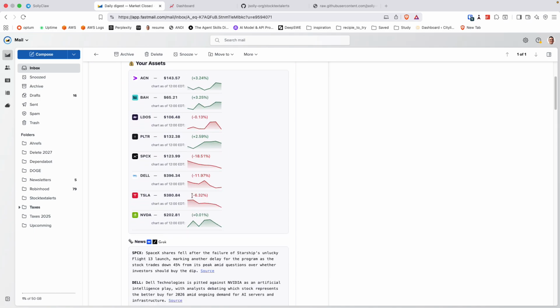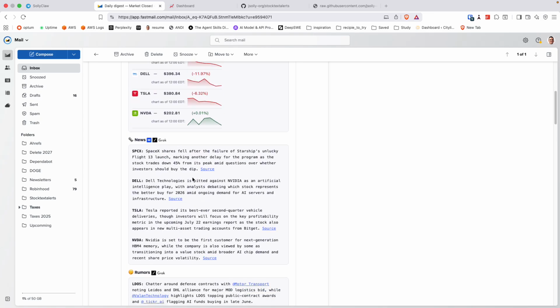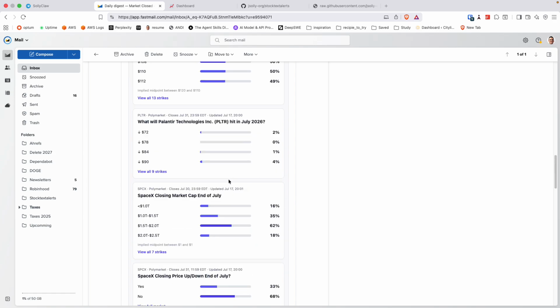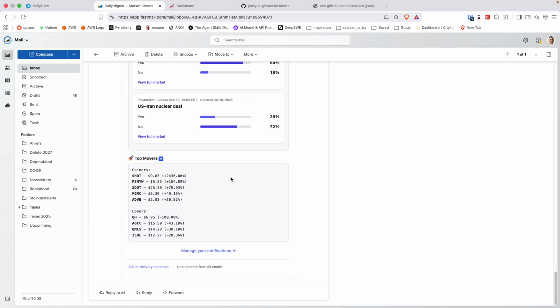And we've got these stocks here, the news related to my stocks, the rumors, the prediction markets. And here's the top movers, apparently this asset called SHOT went up 2,400%. And then here's some losers in the market. This is any stock that's over $5. I track it because the penny stocks and things that are much smaller can swing really heavily. So I just locked it to assets over $5.